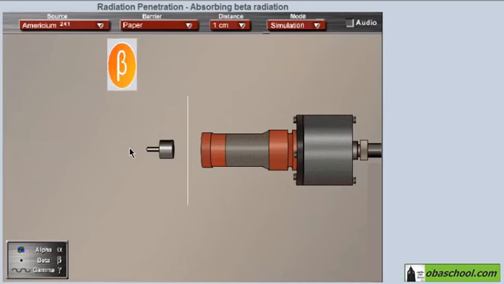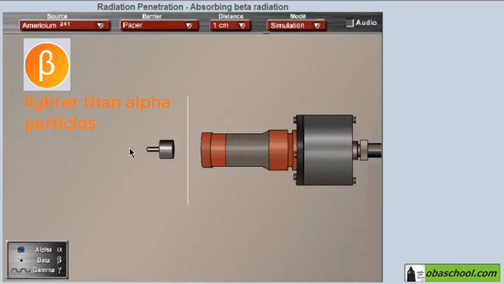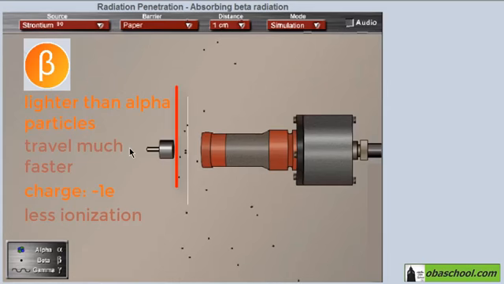However, the beta particle is a much lighter particle than the alpha particle and it travels much faster. Since it spends just a short time in the vicinity of each air molecule and has a charge of only -1 electronic charge, it causes less intense ionization than the alpha particle, so it can penetrate this paper and